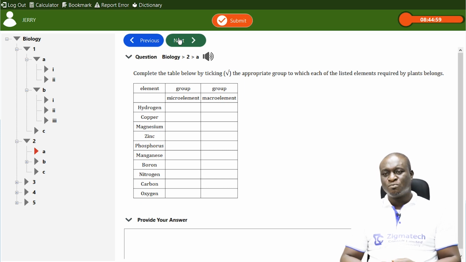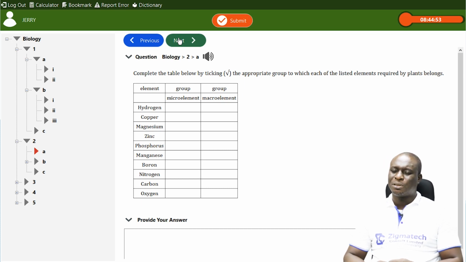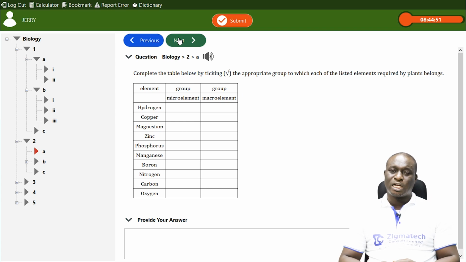Before we go for the ticking, we also have the second type of minerals required by plants. They are called the macro elements, or you can call them essential nutrients. Macro elements are elements that are required in large quantities by plants for healthy growth and development.